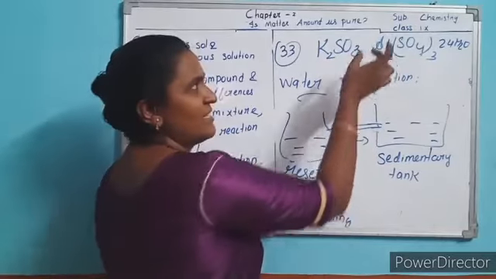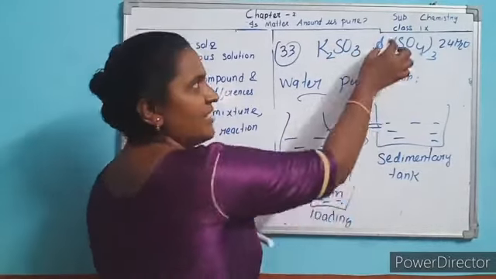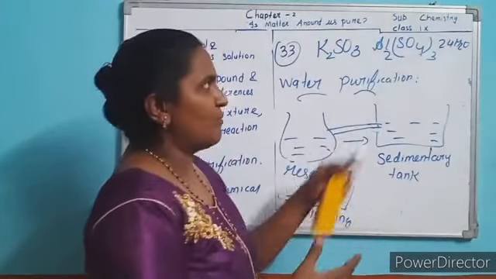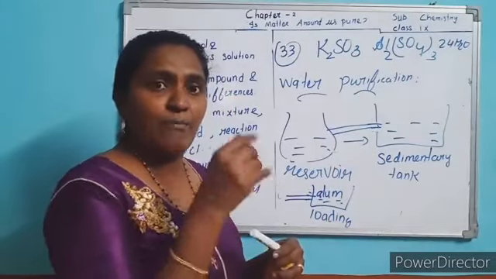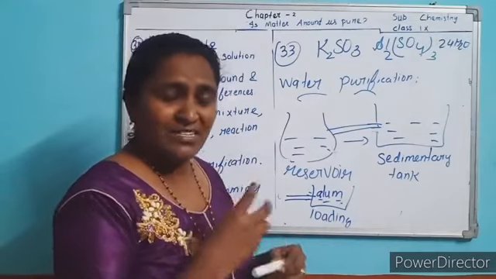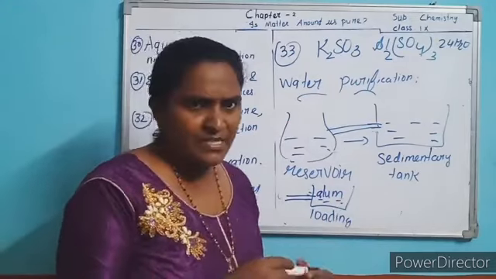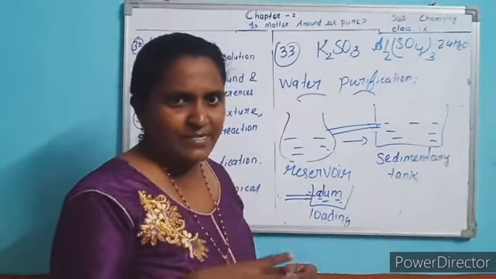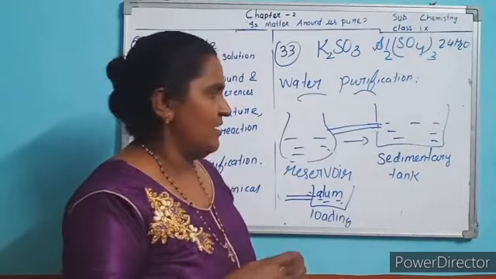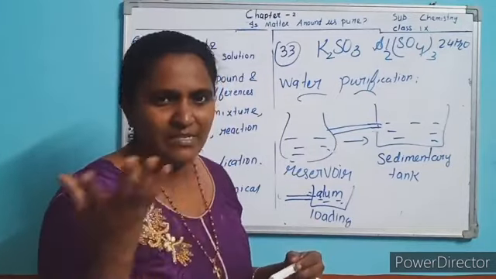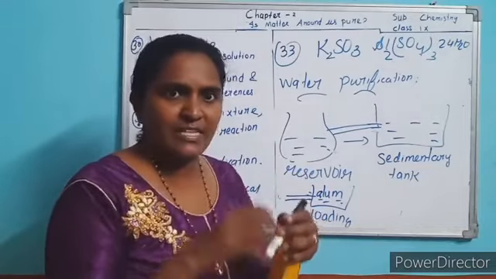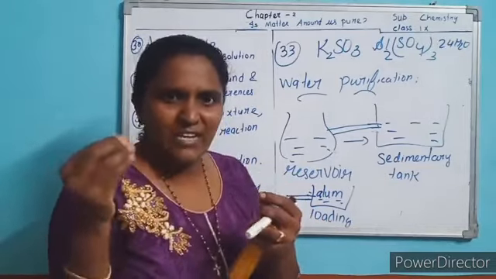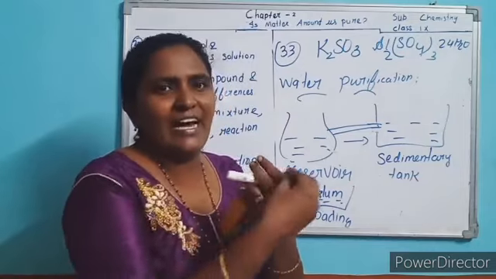Many types of alum are there. Here, with an iron compound it is also there. Now most popularly aluminium alum we are using. What is the purpose of alum? Alum powder they are adding. What is the purpose? Heavy impurities settle down. What about light impurities? They remain in the water. So whatever, like phosphate impurities. What they do is, as soon as you add alum, these light impurities like phosphate stick to the alum.